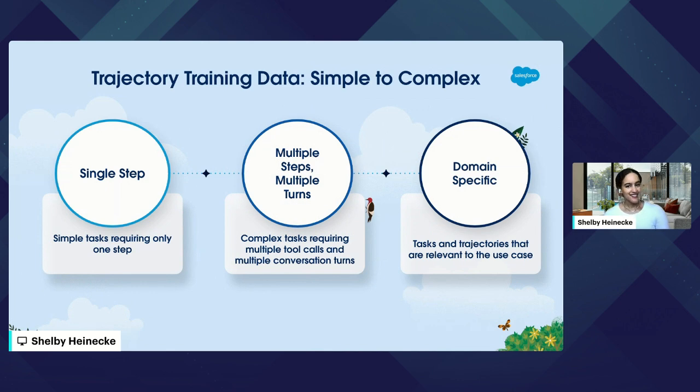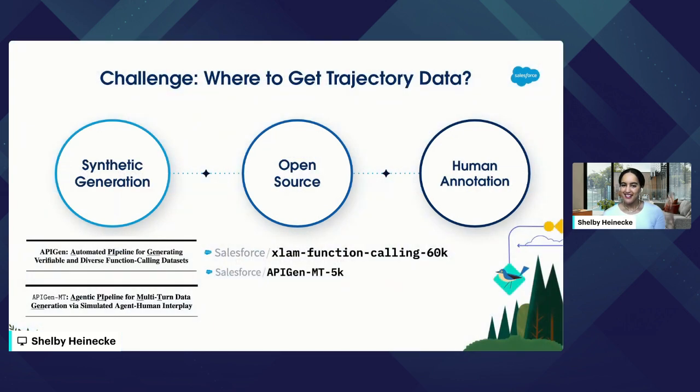So this all sounds great, but how do we get this type of trajectory data? I want to give you a couple of ideas to help you get started today. The first, and the main thing my team works on, is synthetically generating this trajectory data. Again, remember, trajectory data is a task and the correct actions to take to execute that task, so the correct APIs to call.